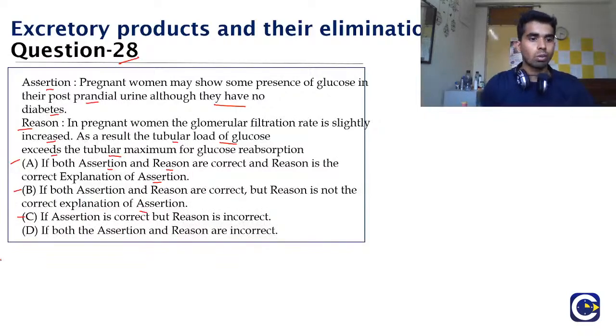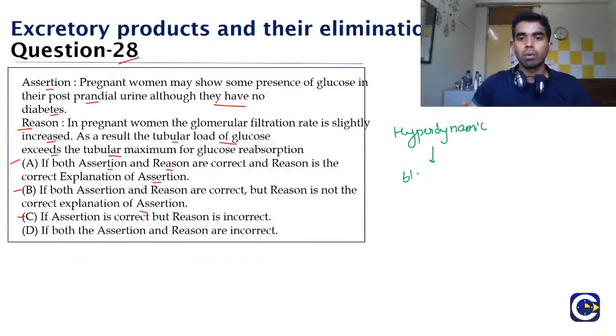So what exactly occurs in pregnancy? Pregnancy is a hyperdynamic state. And what do you mean by hyperdynamic state? It means that the blood flow is very high inside the female body, because it needs to give blood to the fetus or the baby that is connected to her.